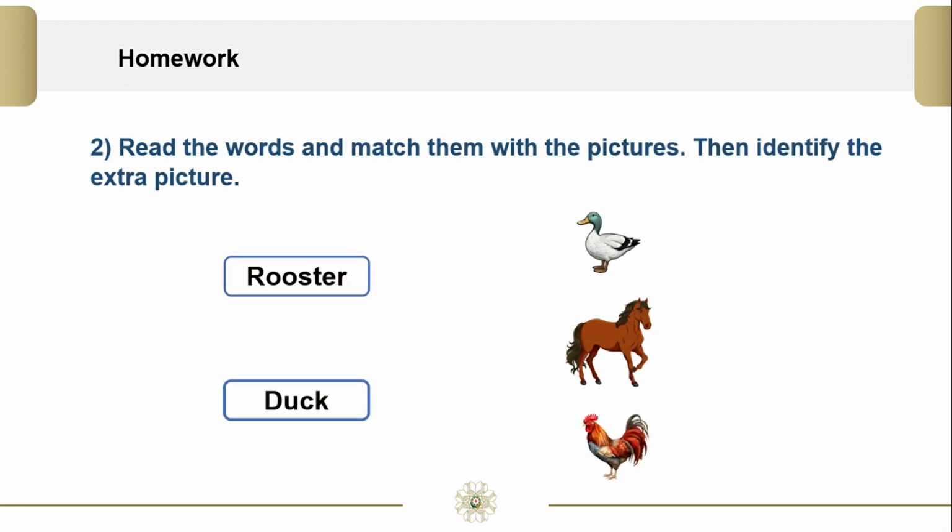Question 2. Read the words and match them with the pictures. Then, identify the extra picture. The first word is rooster. It is the third picture. The next one is duck. It is the first picture. The extra one is horse.